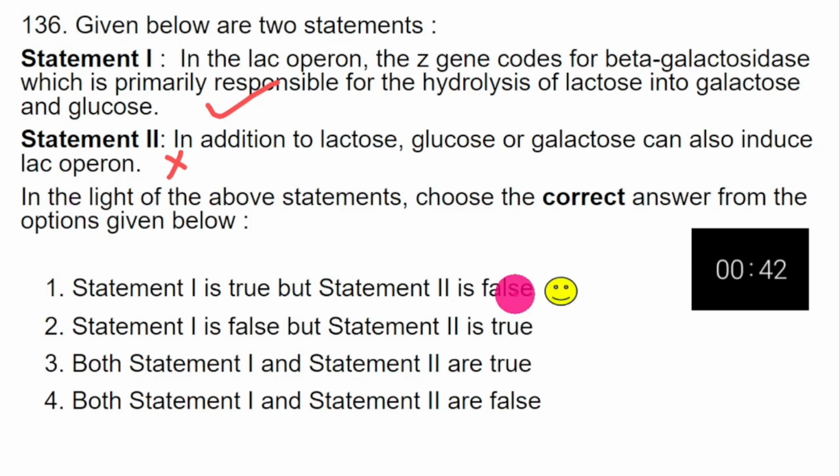So you take around 45 seconds to attempt such questions. You read the statements carefully and then only mark your answers. So let's try to understand this particular question. Z gene codes for beta galactosidase.